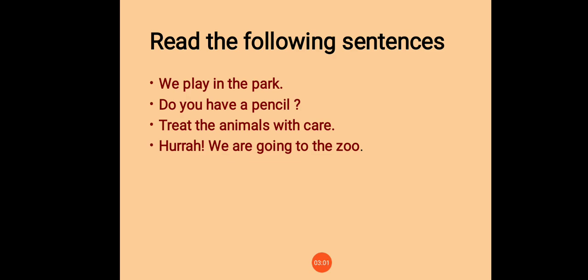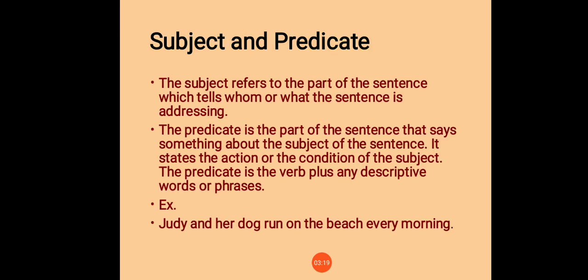So now all the groups of words make sense, so they are sentences. Now it's clear? Now let's move on to subject and predicate. Students, a sentence is made up of two parts, the subject and the predicate.